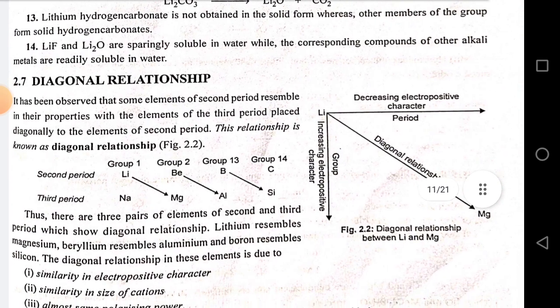Lithium hydrogen carbonate is not obtained in solid form, whereas other members of the group form solid hydrogen carbonates. LiF and Li2O are sparingly soluble in water, while the corresponding compounds of other alkali metals are readily soluble in water.